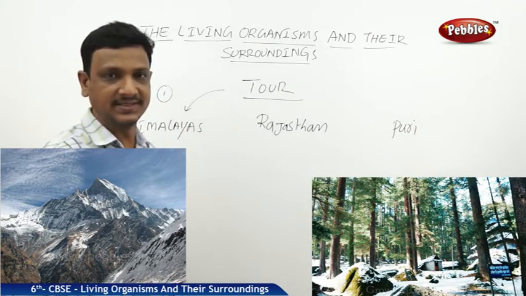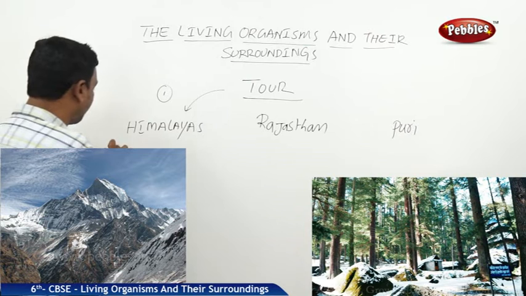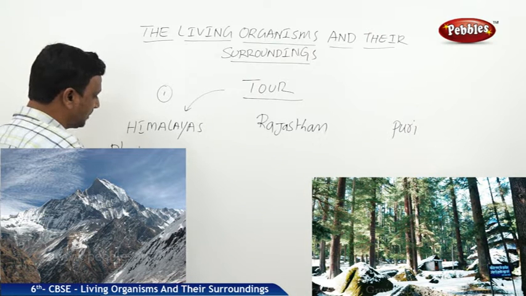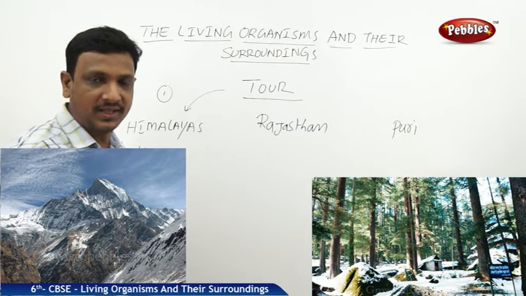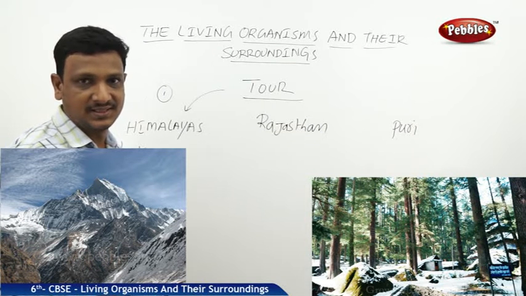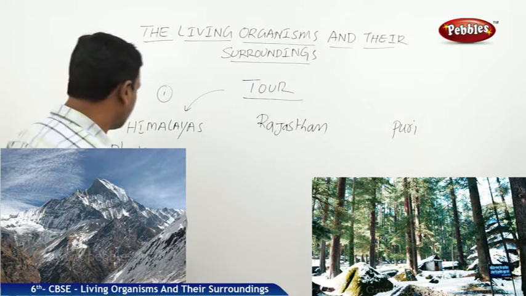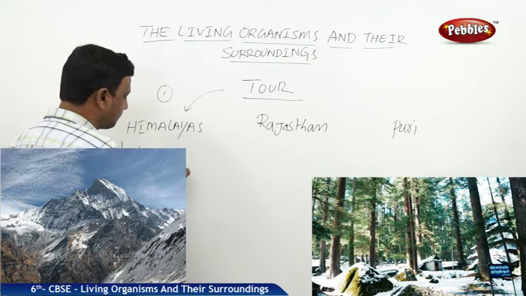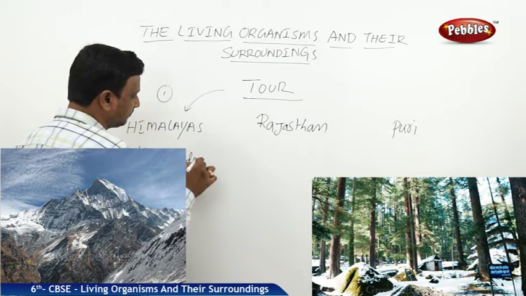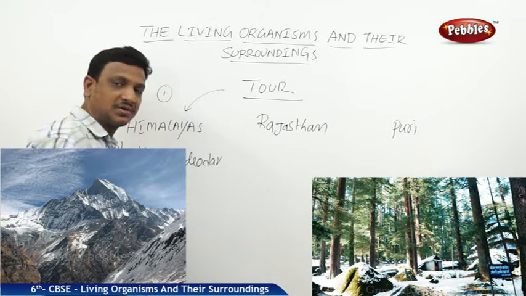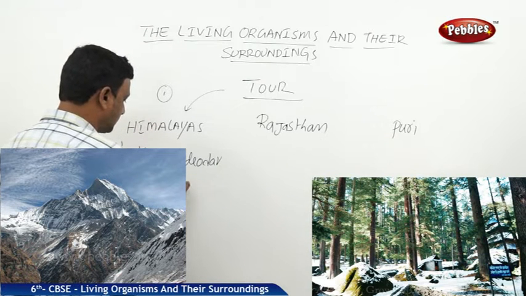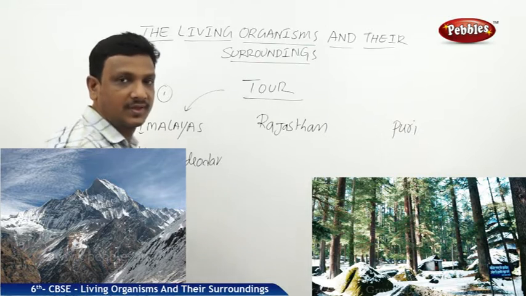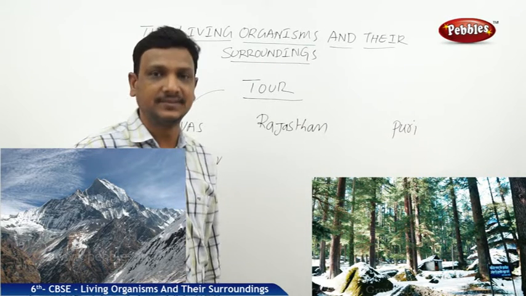First you have gone to the Himalayas. So what kind of plants do you observe? If we go to the Himalayas, we observe trees. What kind of trees? We observe trees like pine and deodar. What are these pine and deodar? These are coniferous trees. You can see the trees are shaped like this. So you find such trees.